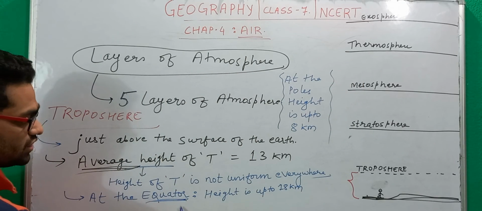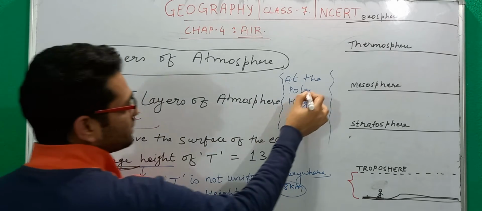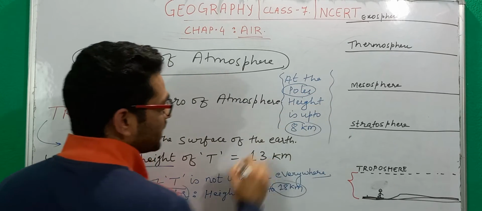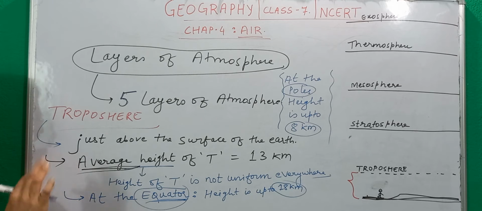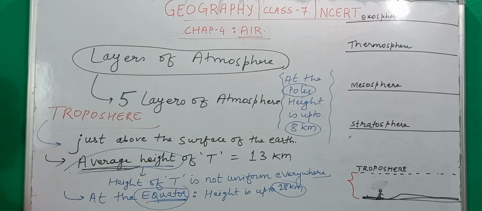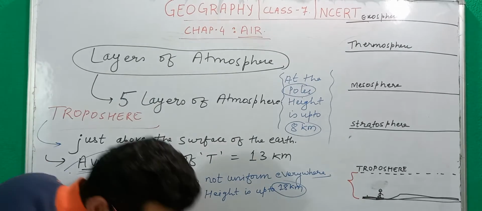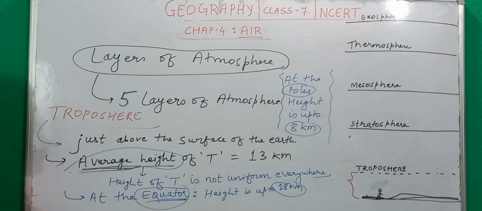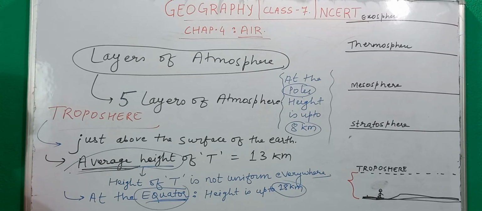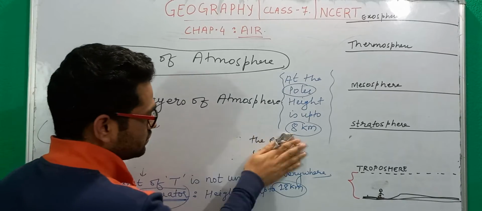So at the equator the height can be up to 18 kilometer, and at the poles the height is maximum up to 8 kilometer. So that is why I am telling about the average height. This is the basic idea behind average height. Average height of the troposphere is 13 kilometer. Now this layer is the most significant layer when it comes to the survival of organisms on the earth. Let's understand why this layer is the most important layer.